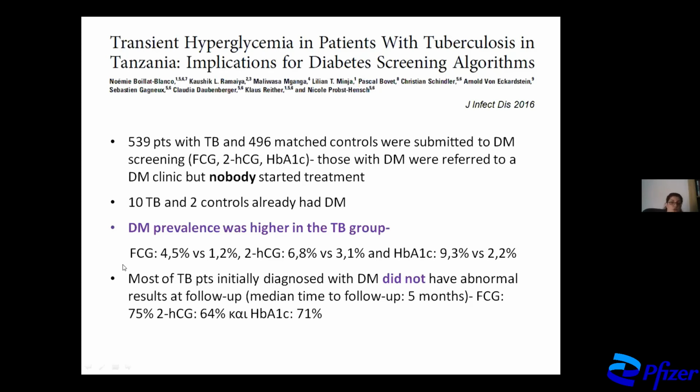So what they saw is that DM prevalence was higher in the TB group, and also that most of the patients initially diagnosed with DM did not have abnormal results at follow-up, which was about 5 months after the initial evaluation. That means that blood sugar levels returned to normal just with anti-TB treatment for most of the patients.